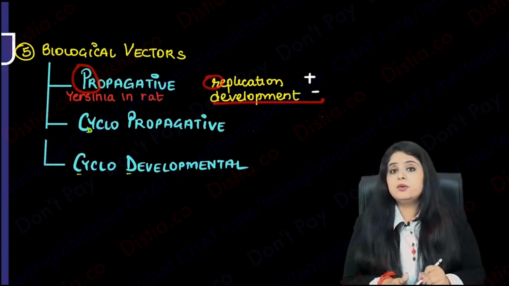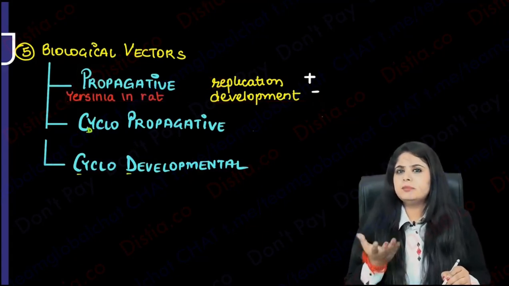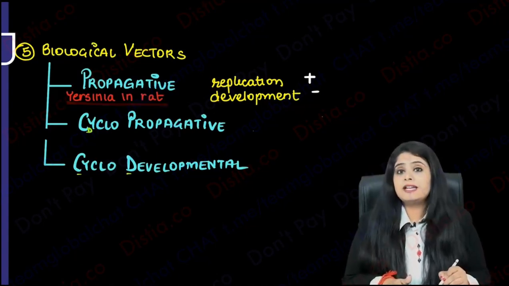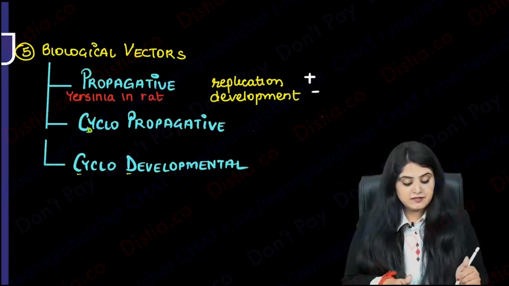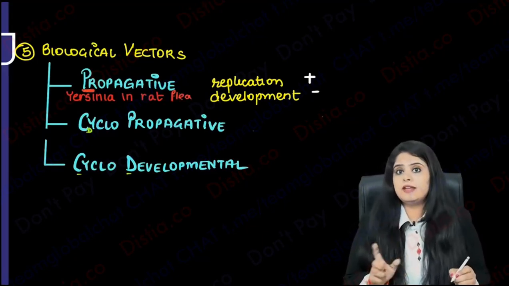There is no development going to occur, and that is what happens when we are talking about Yersinia. Yersinia is plague, right? Plague spreads by rats. You know that. So in Yersinia, the rat flea is the vector, and that is going to be a propagative vector. It is only going to result in replication, not in development.